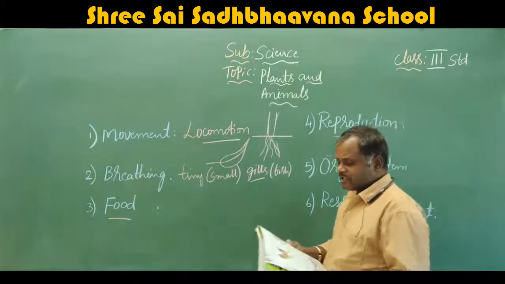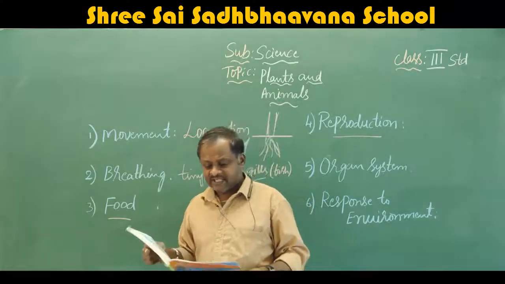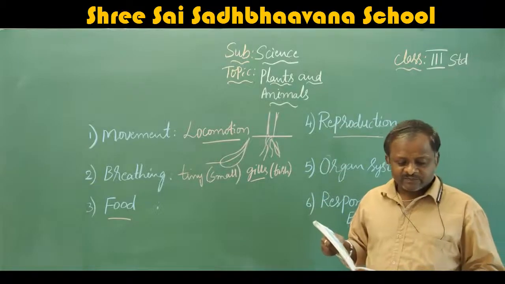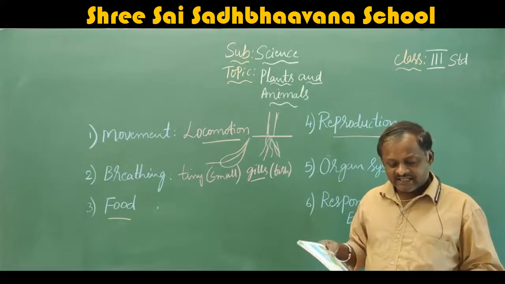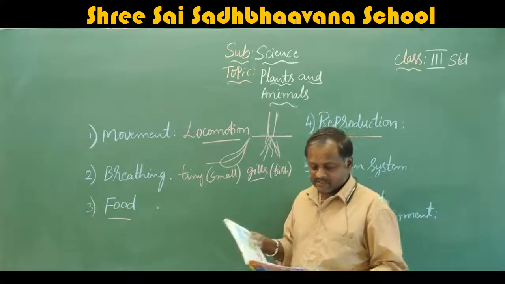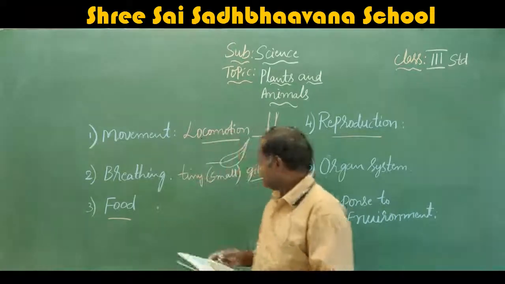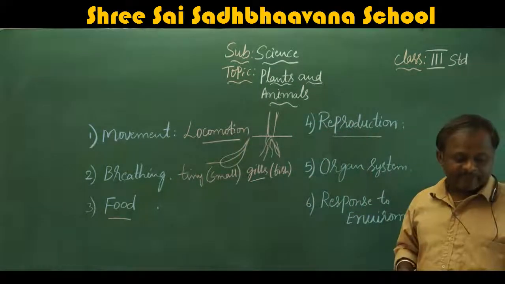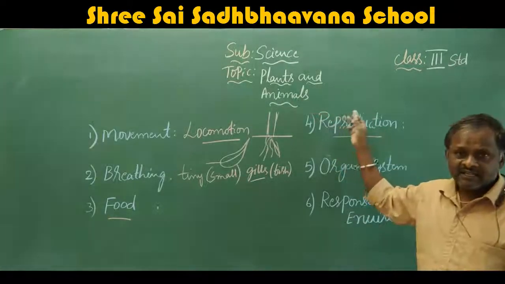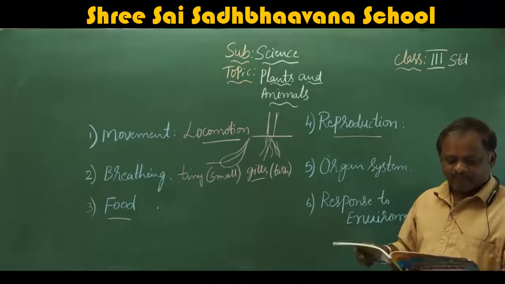Reproduction. Animals produce their own kind by either giving birth to young ones or by laying eggs. Tigers give birth to cubs, hen and snake lay eggs. Plants like rose grow from stem, potato from roots, and peas from seeds. Here, how the reproduction will take place in plants as well as in animals. What are the differences they have given?